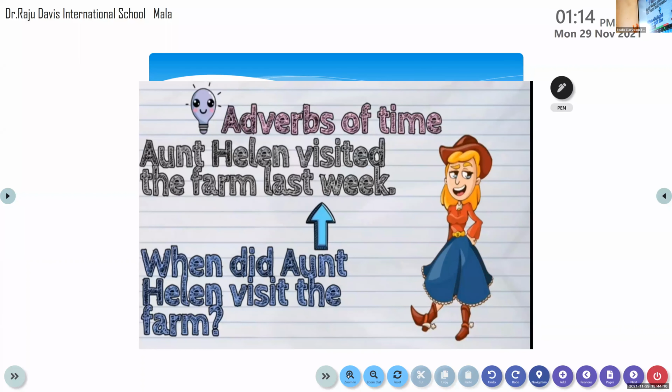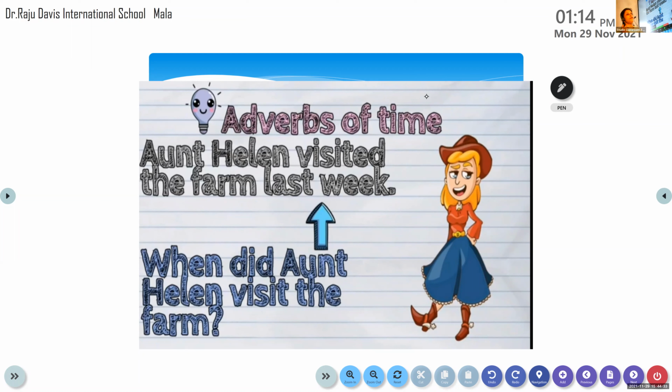All of you, please have a look at it. Aunt Helen visited the farm last week. So first you need to identify the verb in the sentence.